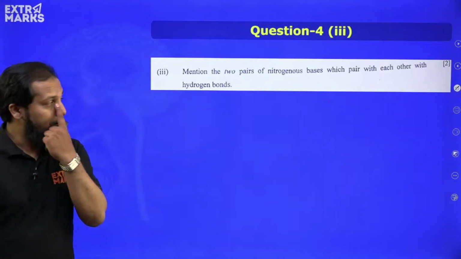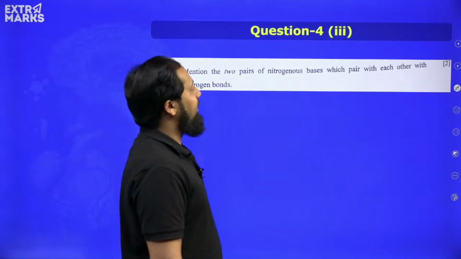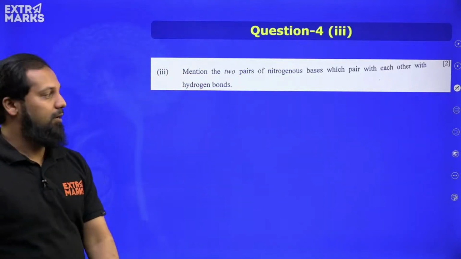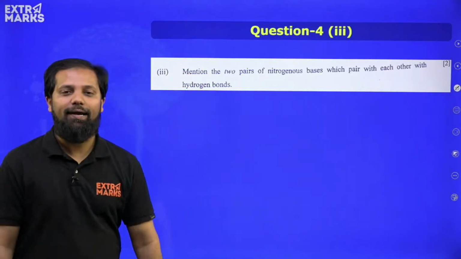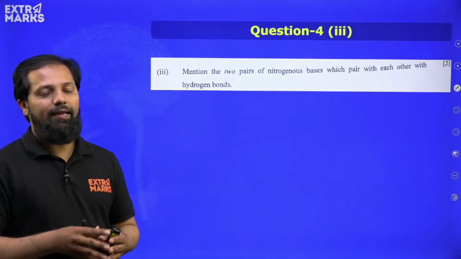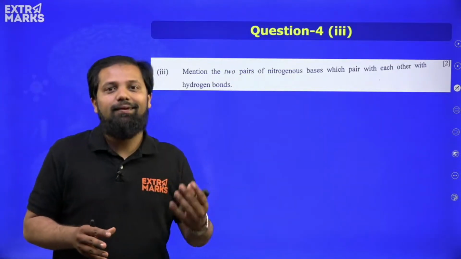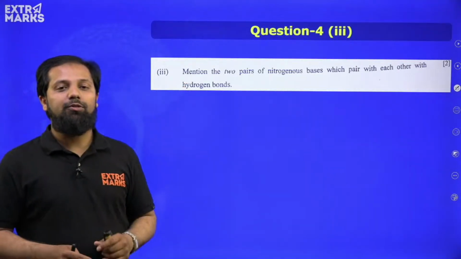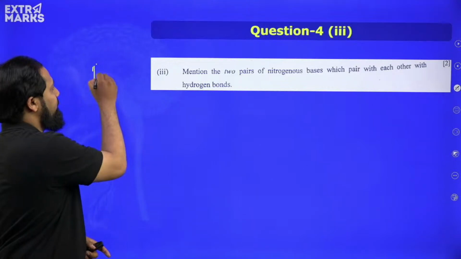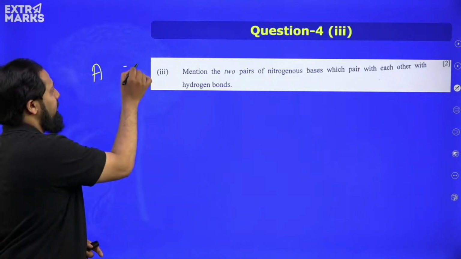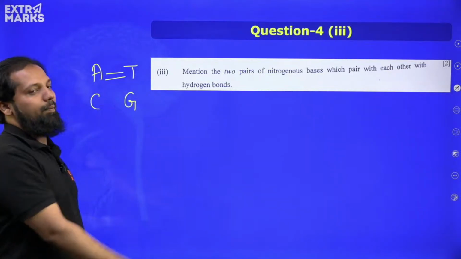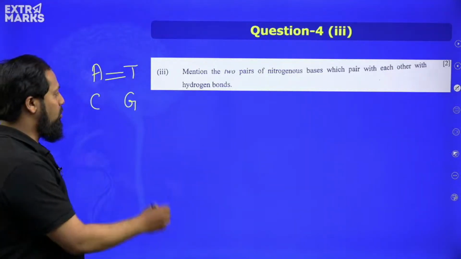Moving ahead, mention the 2 pairs of nitrogenous bases which pair with each other with the help of hydrogen bonds. We all know that in the nucleic acids, particularly DNA, we have 4 important nitrogen bases. One is adenine, then we have thymine, cytosine and guanine. Adenine and thymine pair with 2 hydrogen bonds.